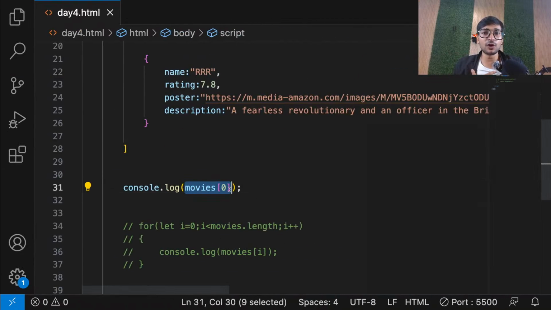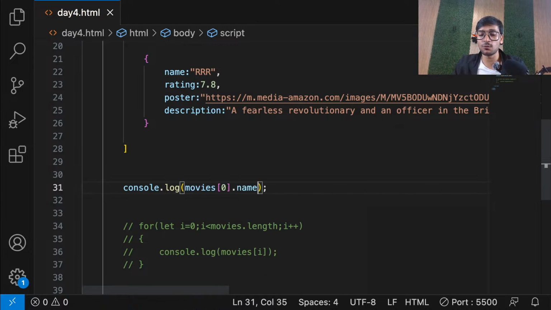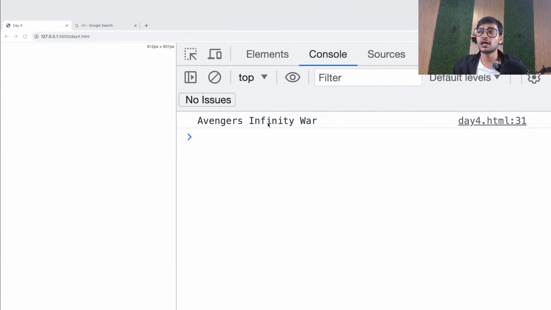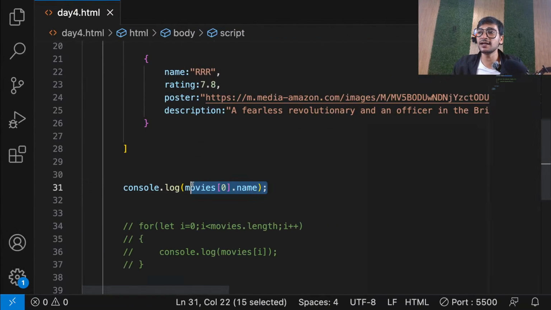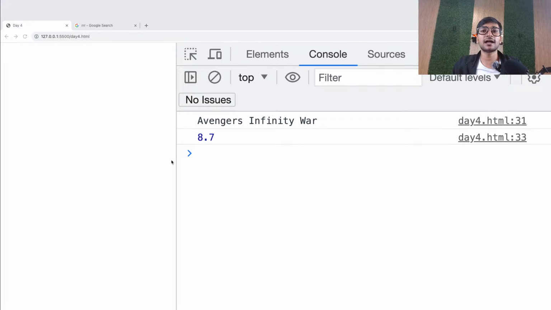So guys, how do we access any property of the object? This is giving me the object. So once I get the object, dot any of its properties, so I can access its name. Why not? Here we go. Avengers Infinity War. I can access its rating. Why not? Right? So first access the object. Now movies of 0 is giving me the first object. Then dot anything, whatever I want of this. Right? So I can simply go ahead and, let's say, rating. Why not? And see, here we go. That's how simple it is.